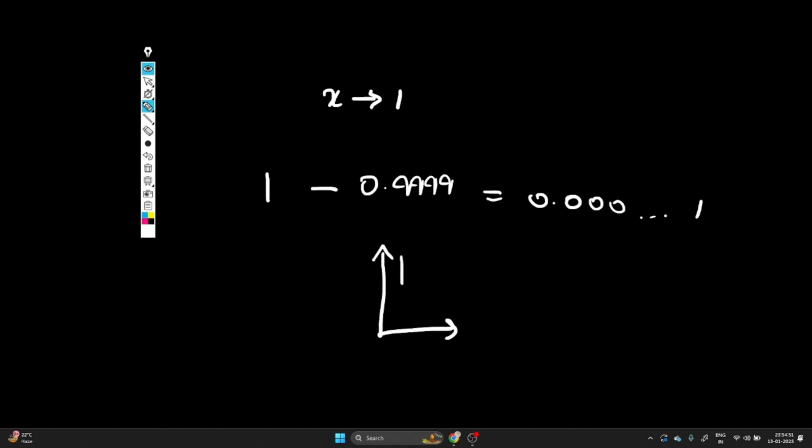like let's say if I have a 1 by x graph over here, and if I want to say limit of x approaches 0, 1 by x, eventually I will land on infinity, and that is when I get the smallest value of x that is not 0, and that will be this value. So technically we can compare 0 and 0.000 goes on forever and then 1, making the proof knowledgeable and sensible.